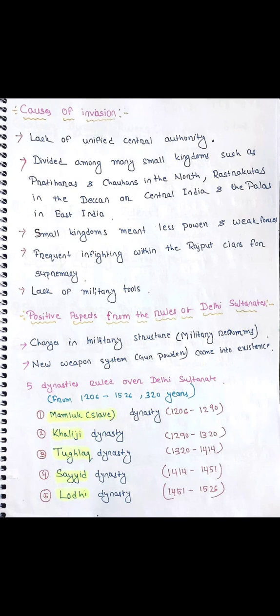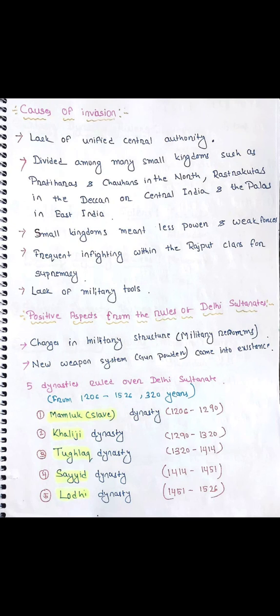Then the positive aspects of the rule of the Delhi Sultanate. There were some positive aspects too, that is the change of military structure in India. Military reforms took place after the invasions in India. Some new weapon systems were also introduced. Gunpowder came into existence. After the invasions, the military scenario of India changed.